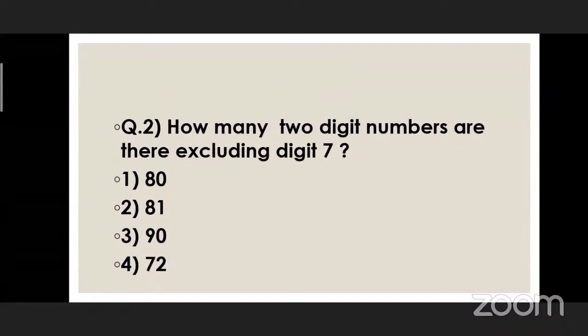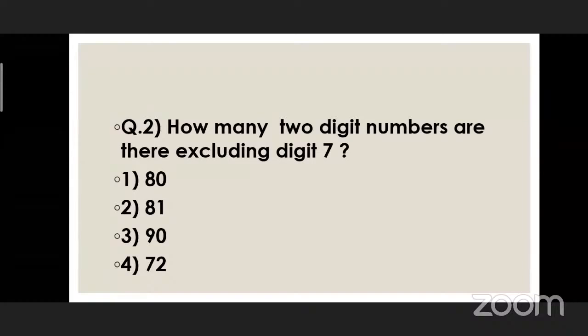How many 2-digit numbers are there excluding digit 7? 72. Yes, very good, 72. How? There are 90 2-digit numbers.